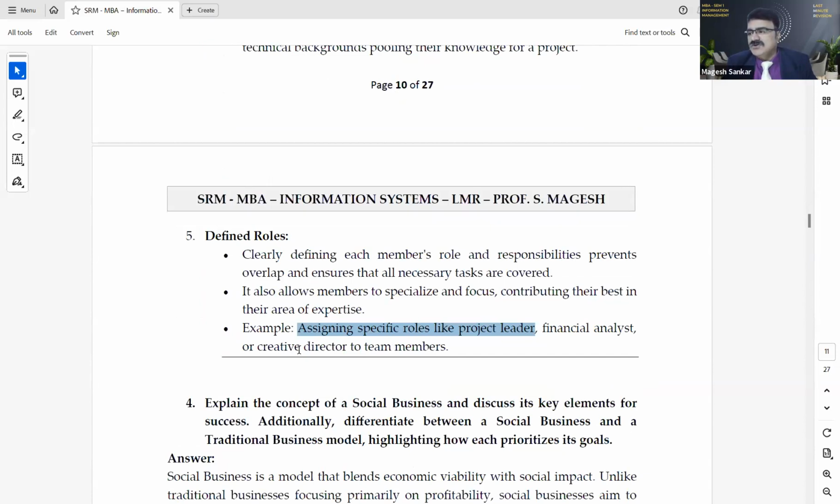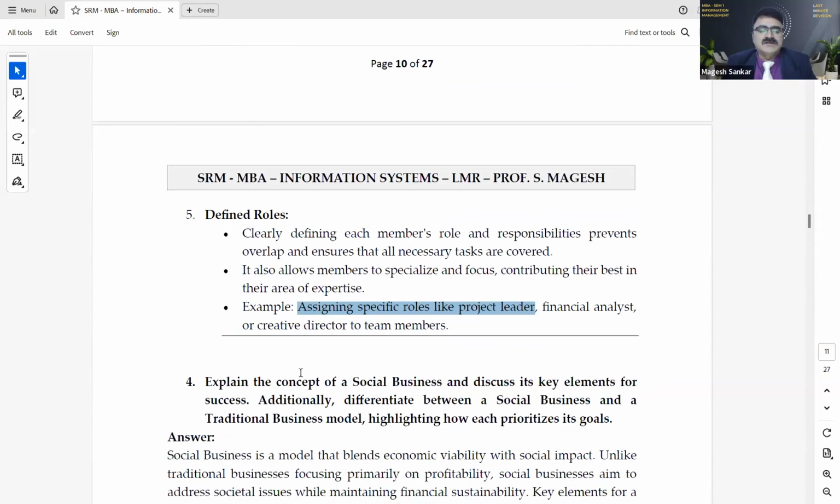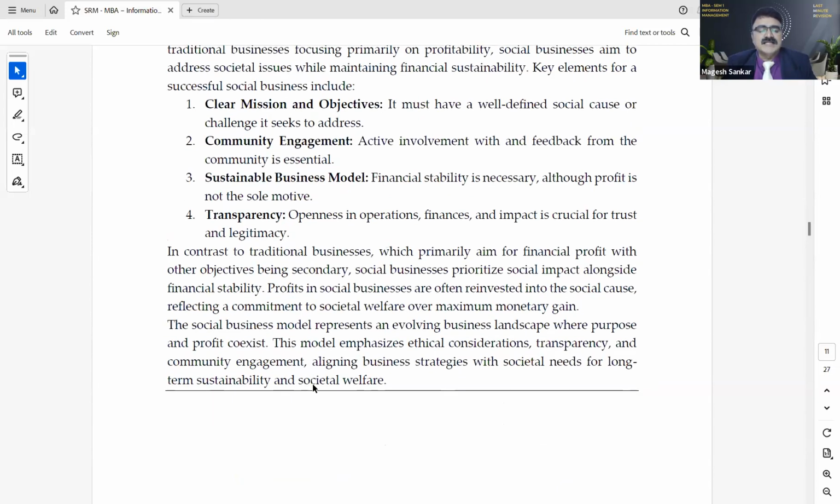Anybody having any doubt, you may ask. 5 marks questions. Please go through all the 15 questions quickly. Any doubt, just traverse at least once. You go through that, and you ask me if you have any doubt as part of the question as well as the answer.